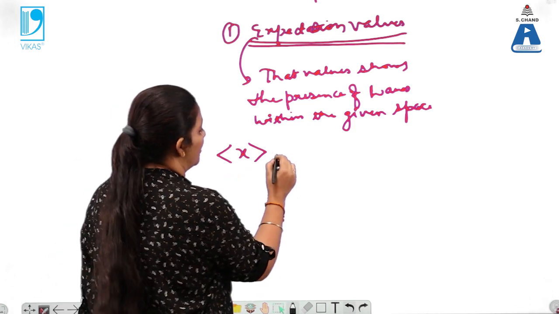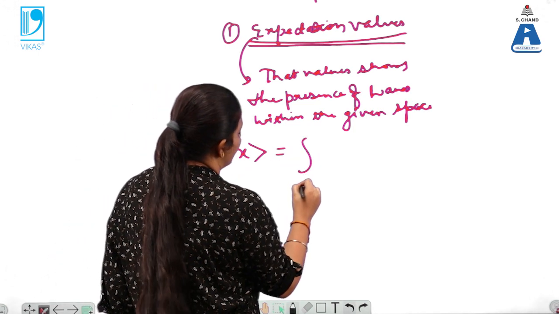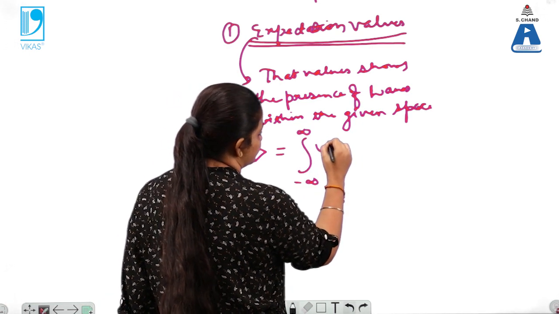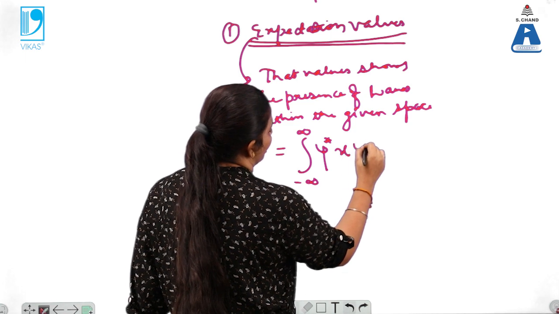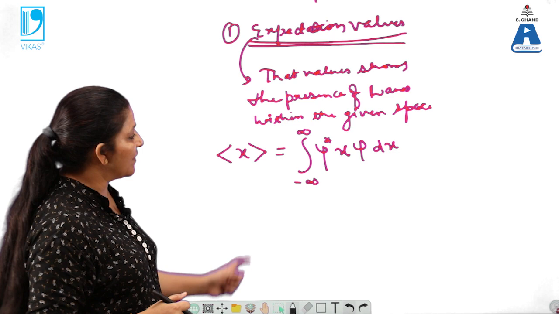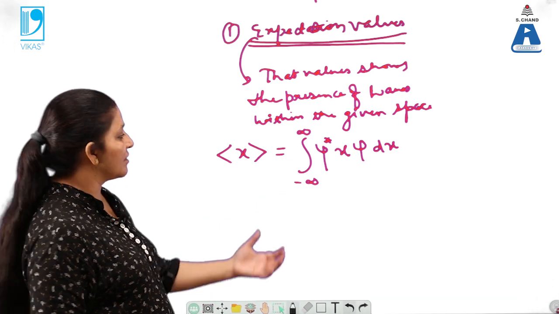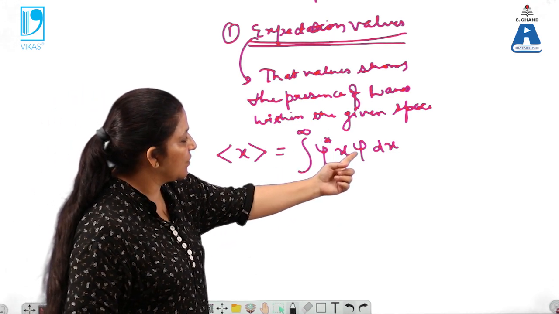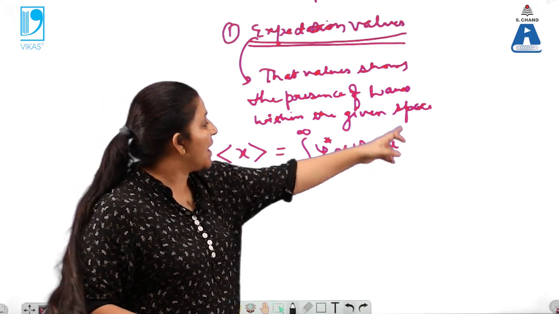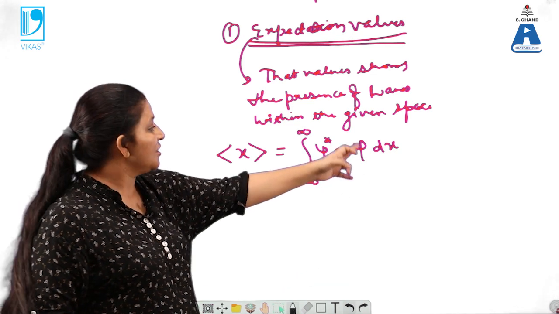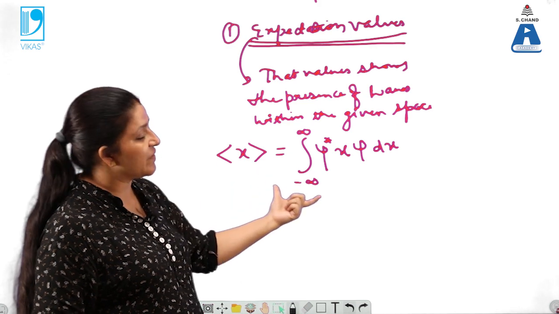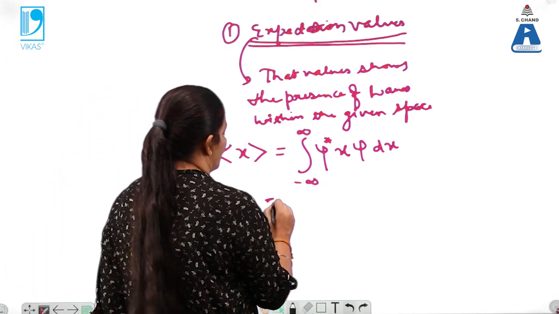Now the expectation value of x, if we are writing in one dimension only, can be written as psi star into x into psi into dx. Now the maximum value of this expectation value will be equal to 1 over here. That means along the x axis the particle must be present, so it must be there within the given space. So it shows the expectation value of x means along